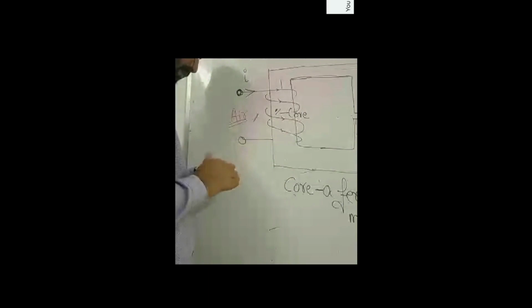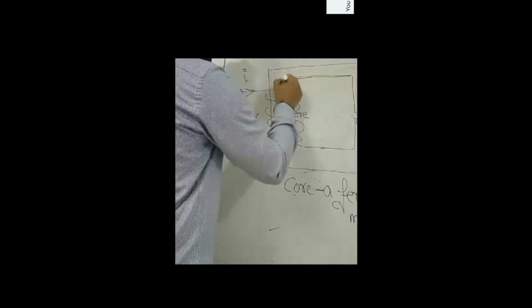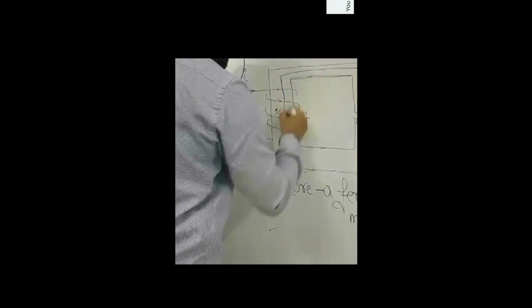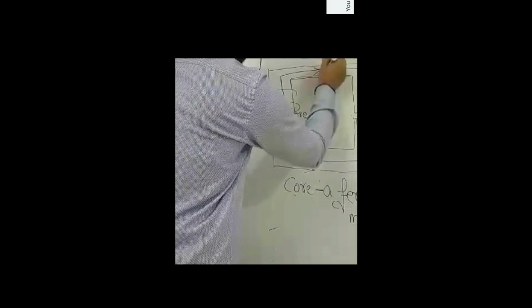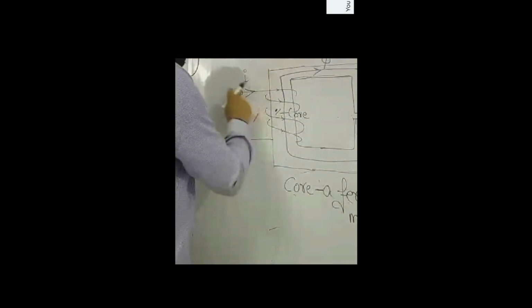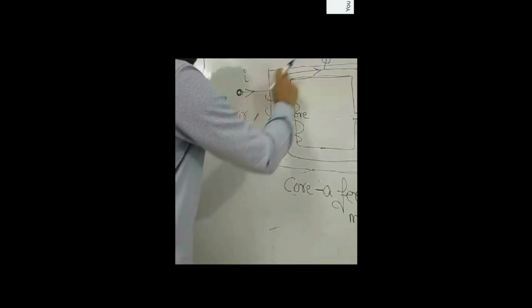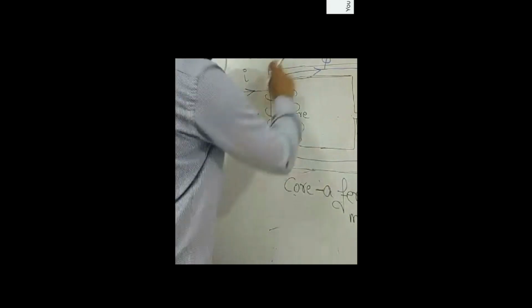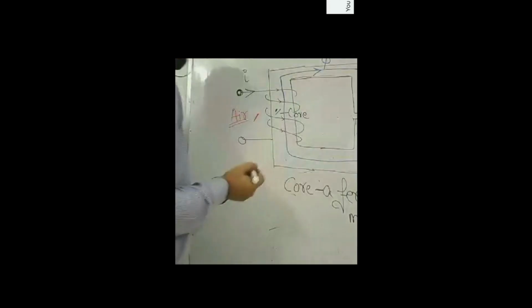I will show with the blue paint the direction and the path of flow of flux. This is the path of flow of flux. So flux originates from this current carrying conductor, and it is flowing inside the core, inside the ferromagnetic medium.